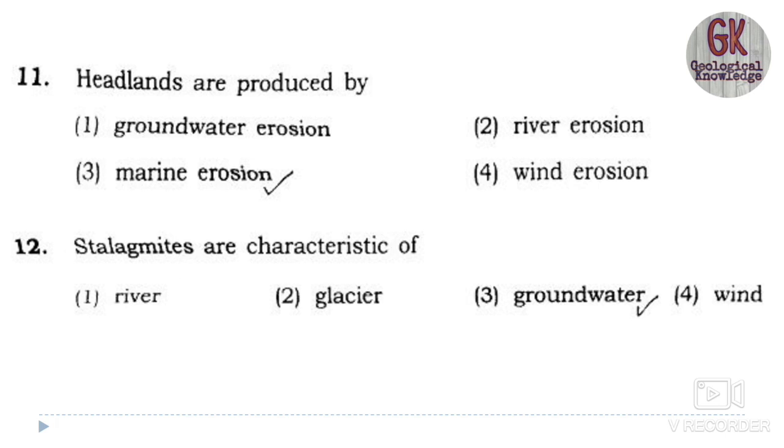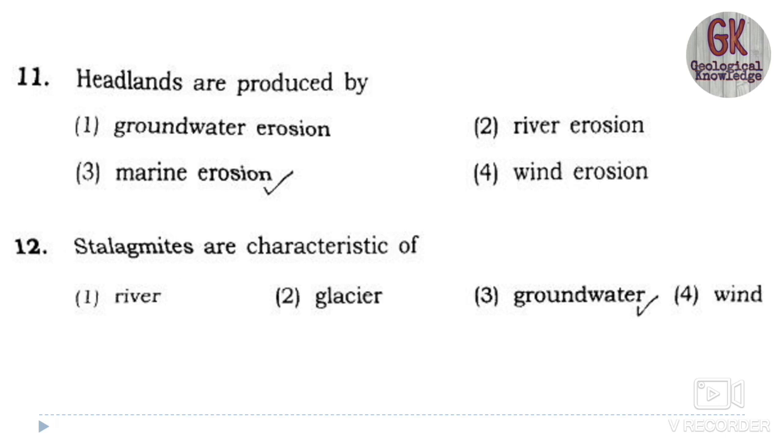Developing such a depositional landform is known as stalactite. If it is hanging from the roof, then this is called a stalactite, and similar deposits also grow from the floor of the cavern where the water drops, and such pillar-like forms which grow upwards from the cavern floor or from the ground surface of the cavern are known as stalagmite.